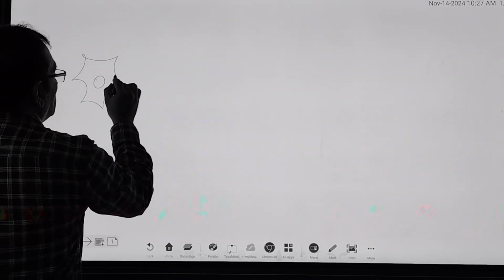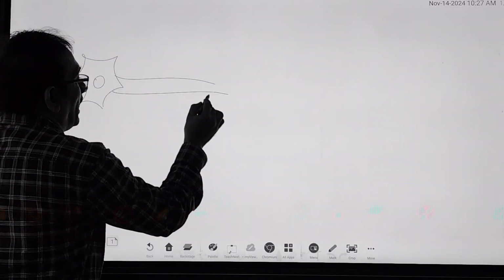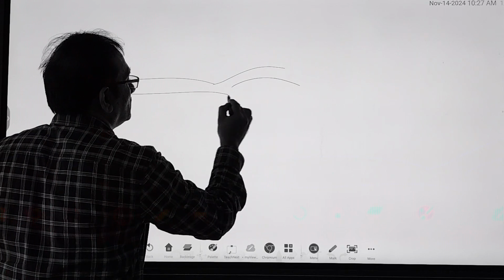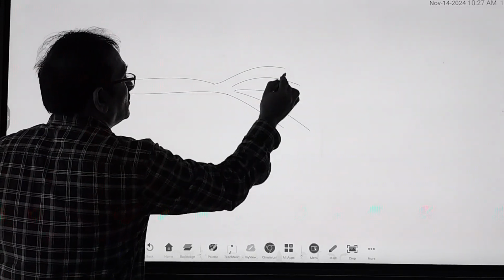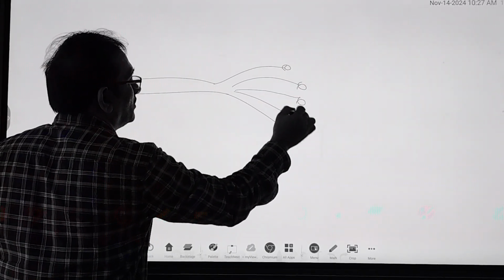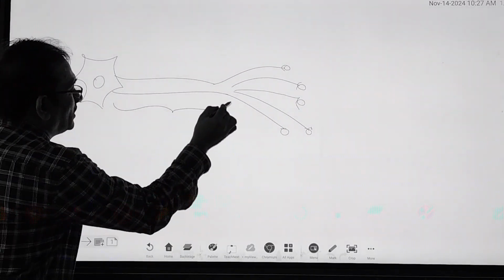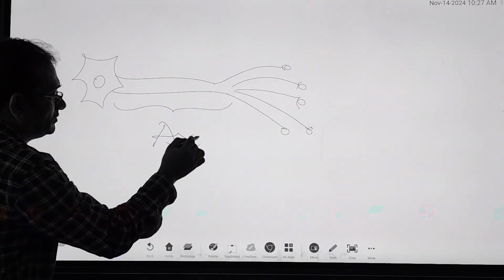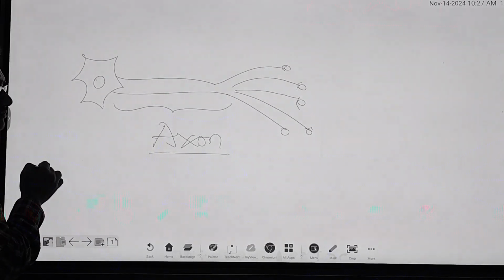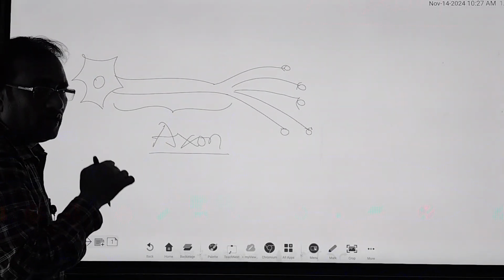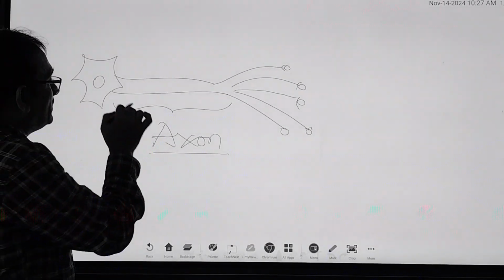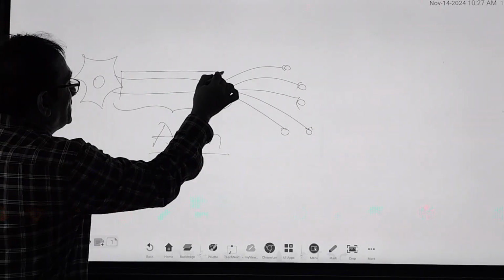Cell body, axon, axon terminal. This portion here is called the axon, and now we are calling it a nerve fiber. This is the nerve fiber we are seeing here.